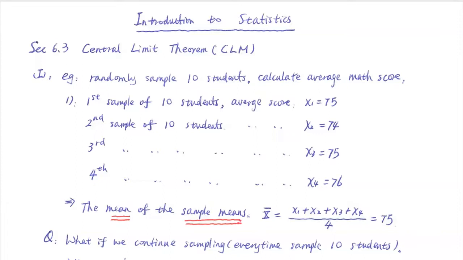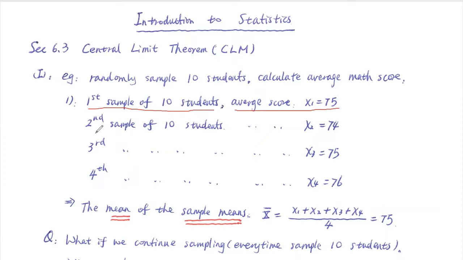If I randomly ask 10 people, the first sample, we find out the average score for those 10 people is 75. Even though I don't know all 500 people, I'm allowed to ask 10 people each time.